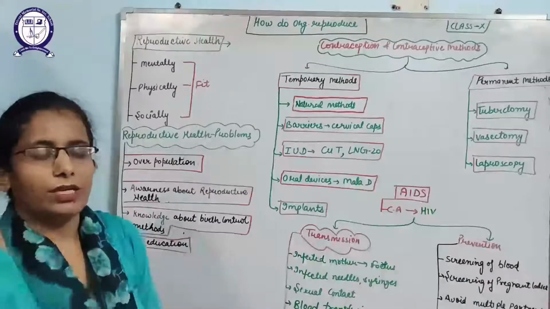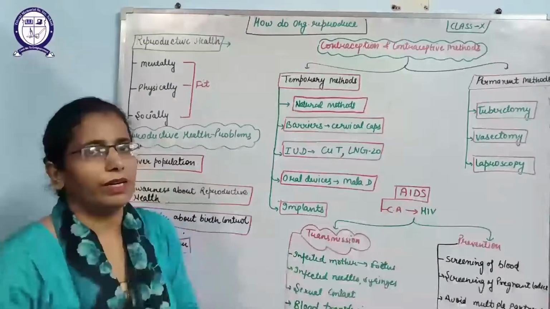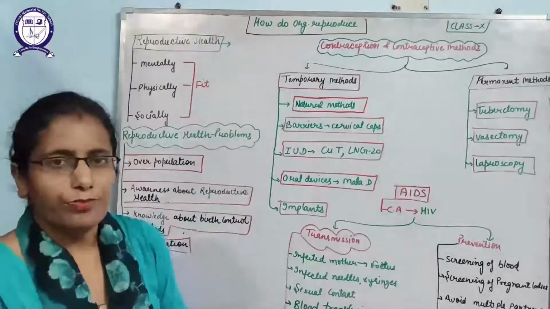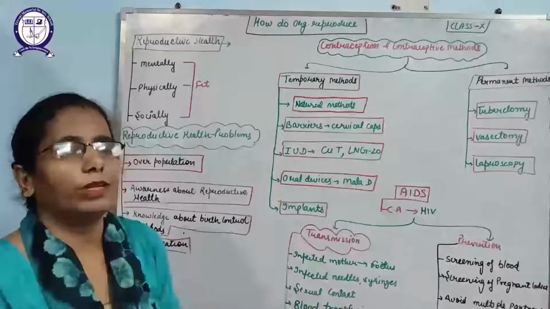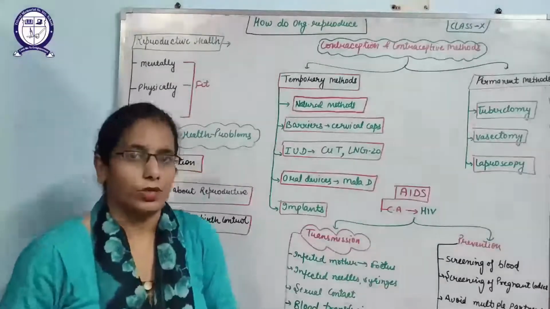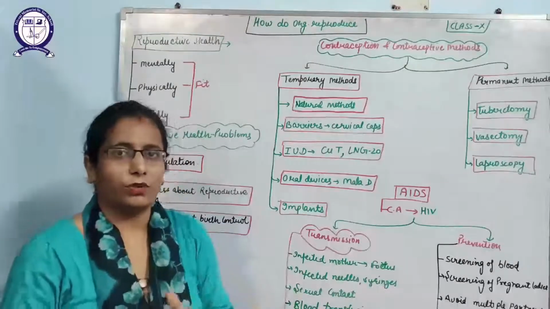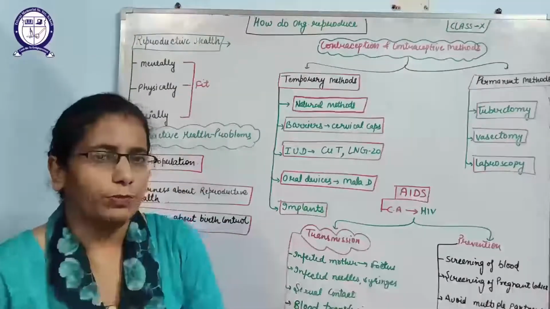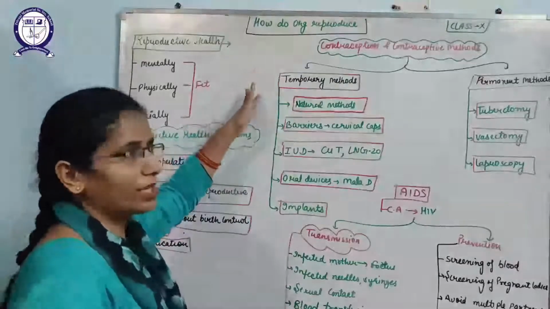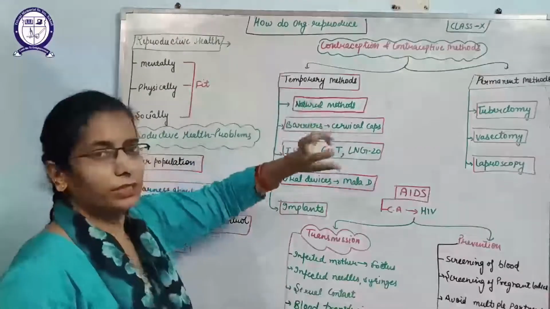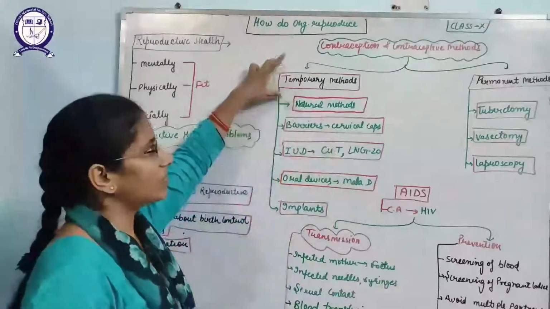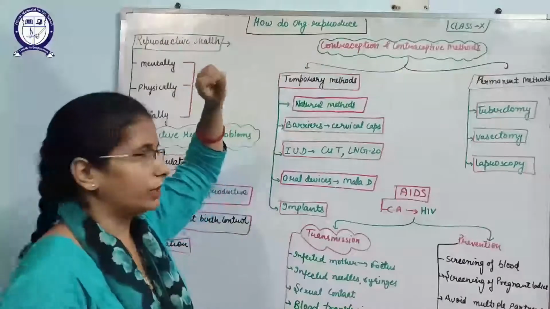Birth control methods are the methods that will prevent the fertilization of gametes. So what name will we give? That is contraception. Contraception is a process which will prevent the fertilization of the gametes, like egg and sperm. So these methods are known as the contraceptive methods. These methods are divided into two categories. First is the temporary method and second is the permanent method.